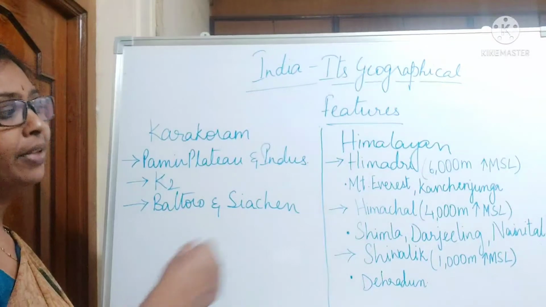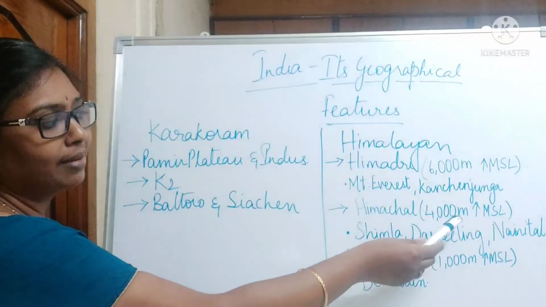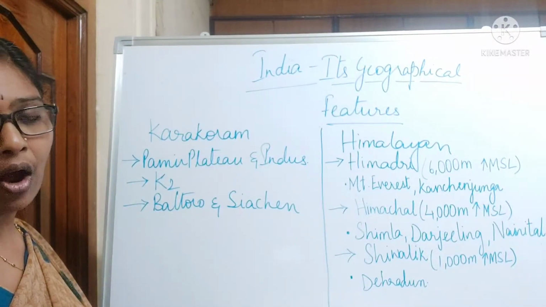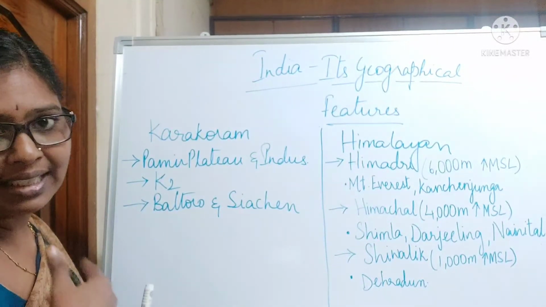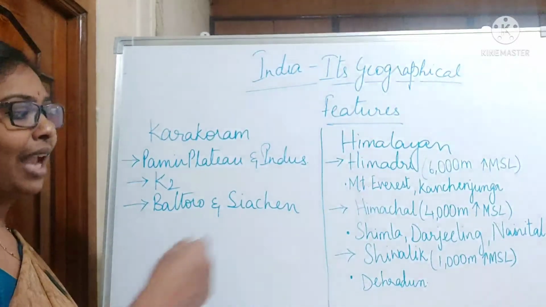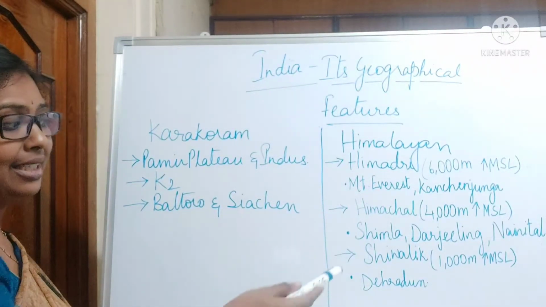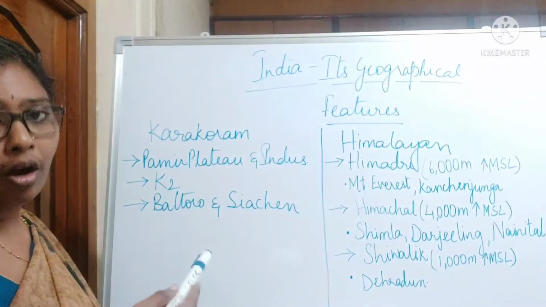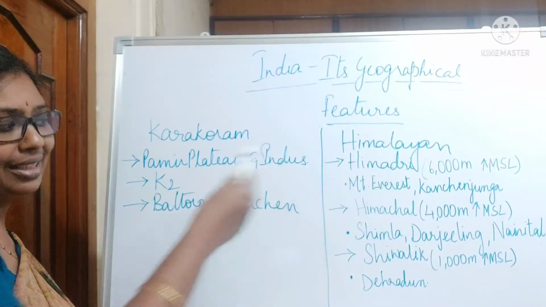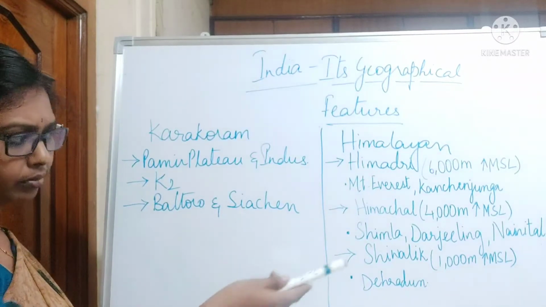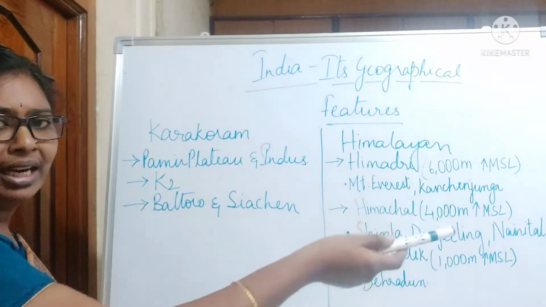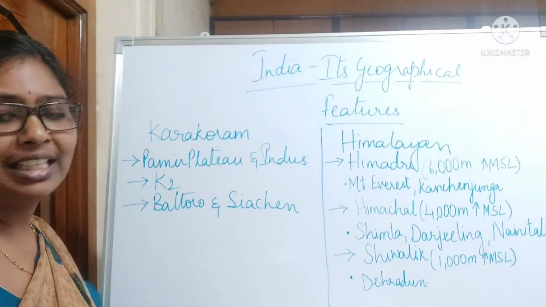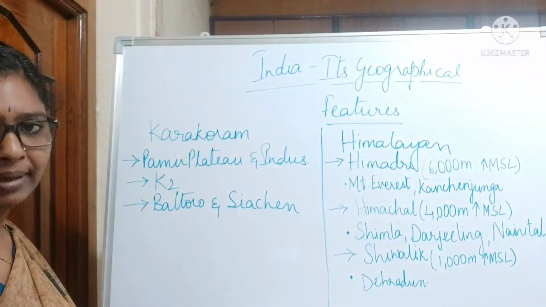And Himachal is 4,000 meters above the mean sea level, and here we have places like Shimla. All hill stations will be there, right? All these hill stations are present in this Himachal only. So Shimla, Darjeeling, Nainital, and Dharamshala, all these places are present in the Himachal.